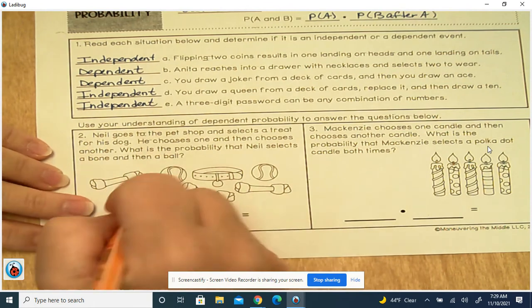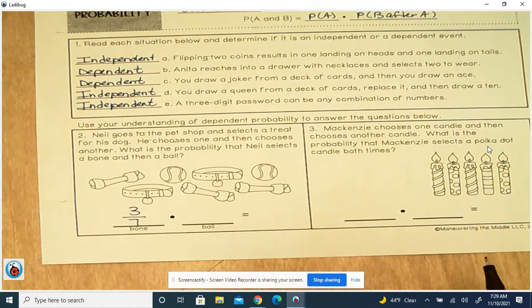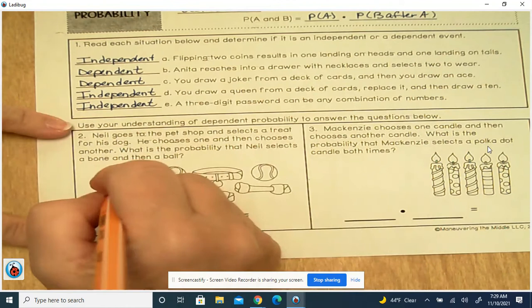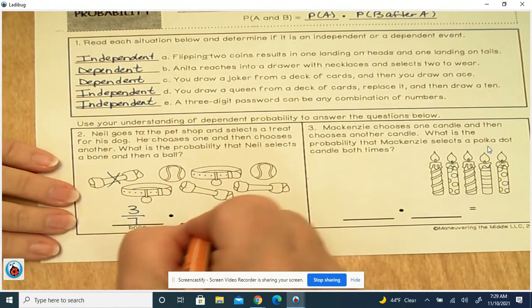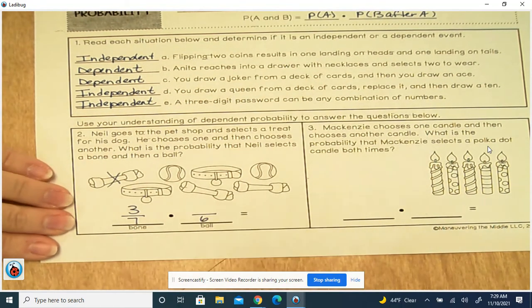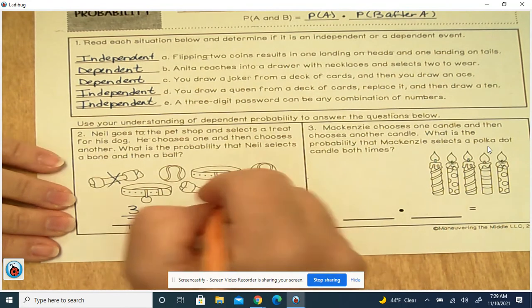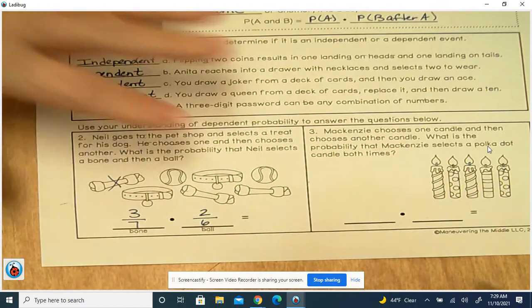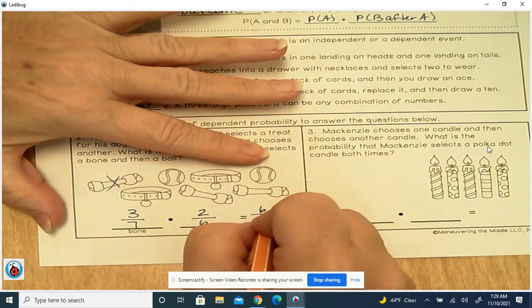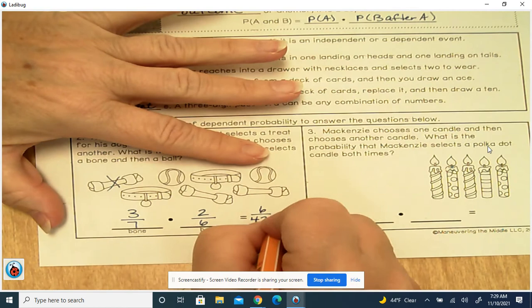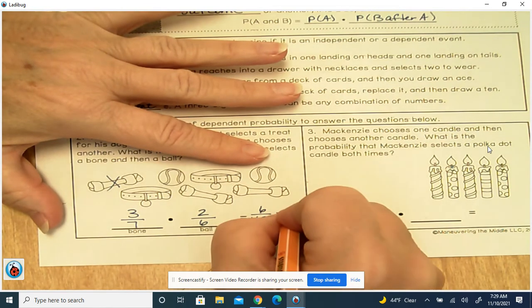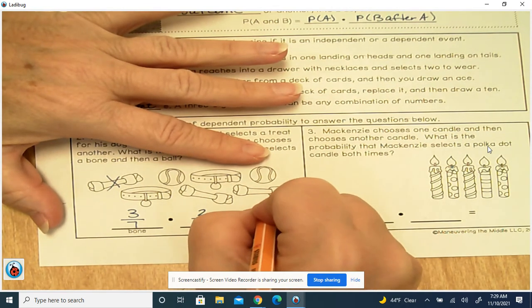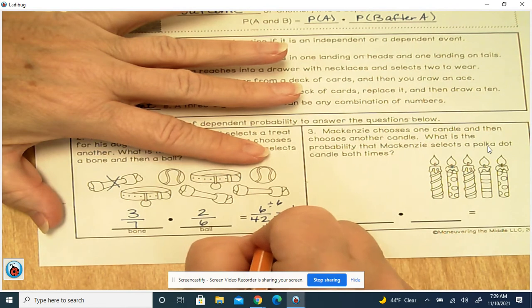1, 2, 3. All right, he took a bone out of there. Okay, so he took a bone out. So now we only have 6 in the possible outcomes. And how many are balls? So that would be 2. So you take away 1 if you don't replace it. So 3 times 2 is 6. 7 times 6 is 42. And that simplifies to 1/7 because each one of them is divided by 6.